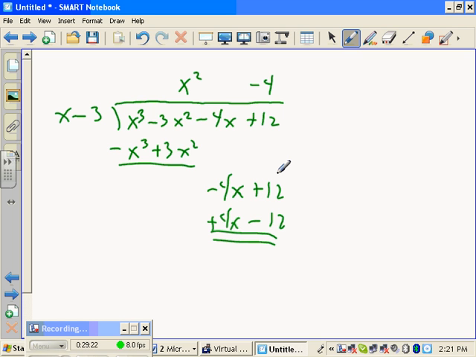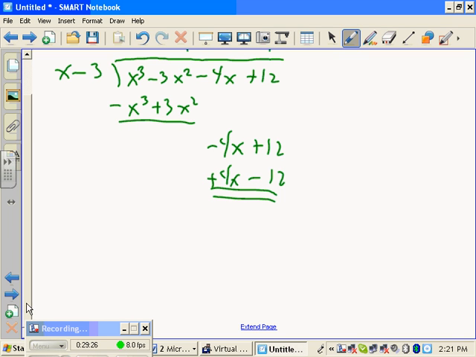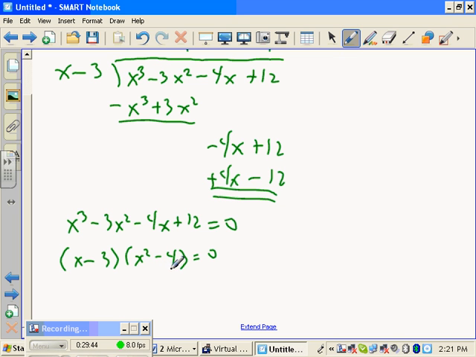Okay, so that means that I can rewrite, well, let me finish the question. The question was, what are the zeros of the function f of x, right? Okay, so the function f of x was this. And to find the zeros, we can factor it like this. What did we get? X squared minus 4. And you can factor that even more, can't you? X minus 3 times what? x plus 2 times x minus 2.